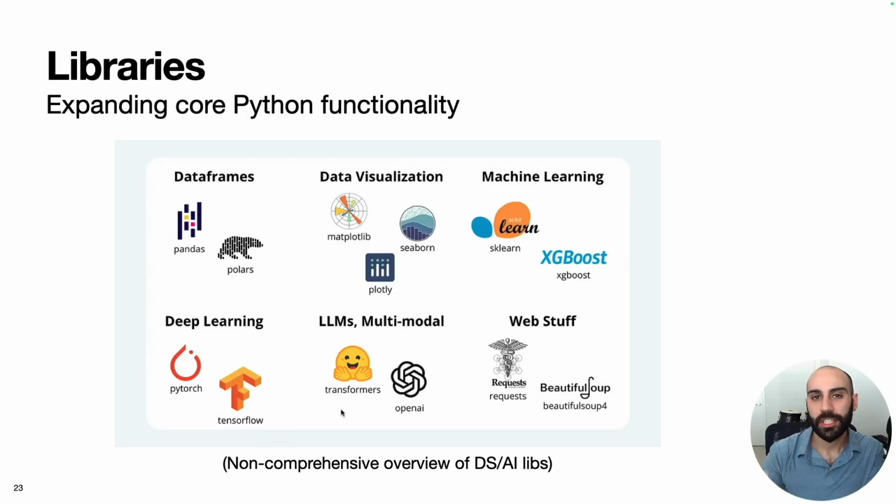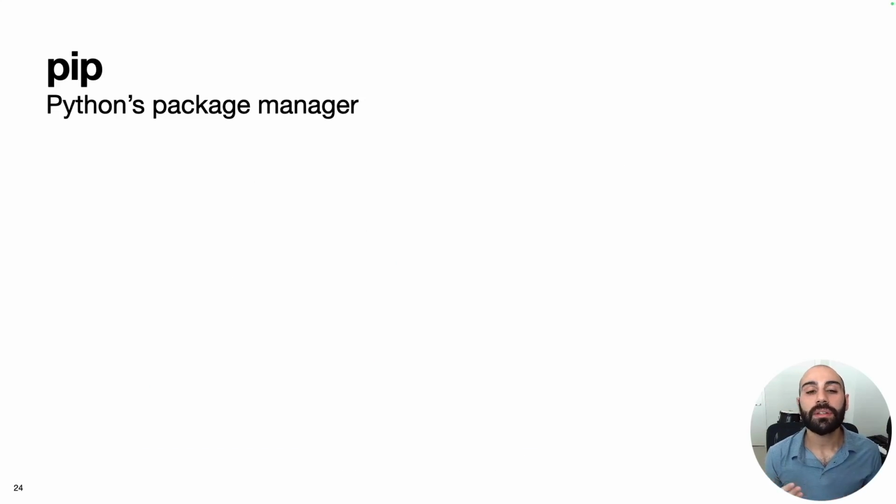For more modern generative AI tasks, there's the Transformers library and OpenAI's API. And then for web stuff, for making API calls and formatting HTML text, there's the requests library and Beautiful Soup 4, respectively. In order to install these libraries, we can use pip, which is Python's default package manager. So if we wanted to install, say, NumPy, which is a fundamental library for doing math in Python, we can simply type pip install numpy at the command line.